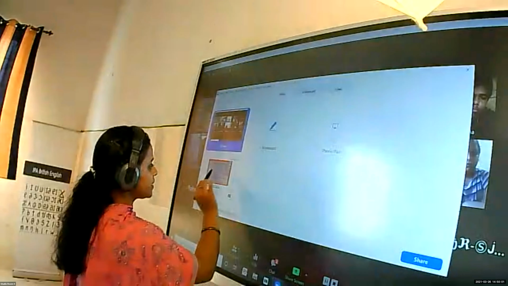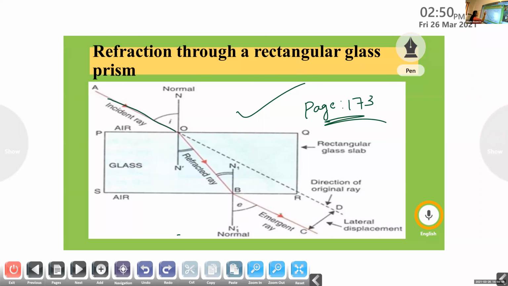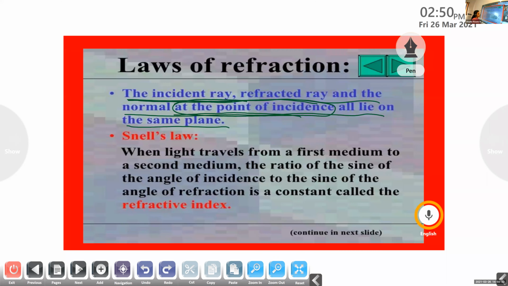I will show it once again. Here the incident ray, refracted ray, and the normal at the point of incidence all lie in the same plane. This is the first law of refraction. Now I will show the first law. The incident ray, refracted ray, and normal at the point of incidence all lie on the same plane. Is it clear?